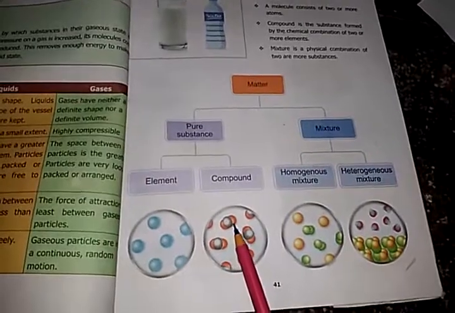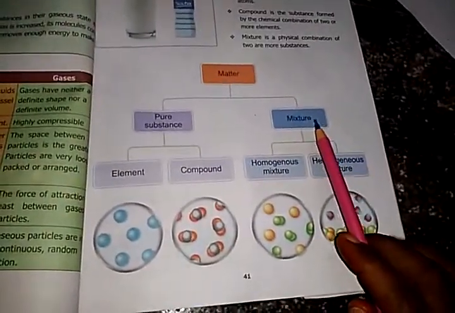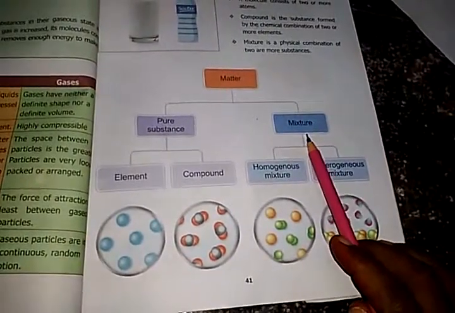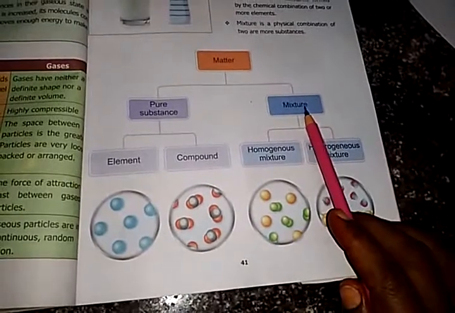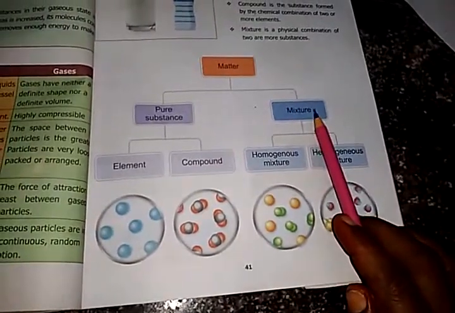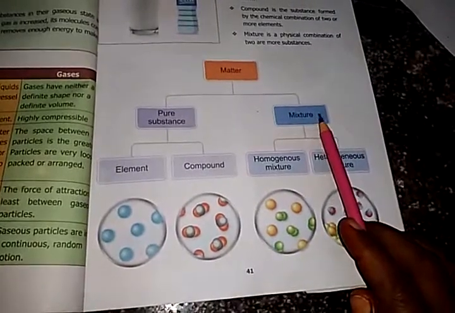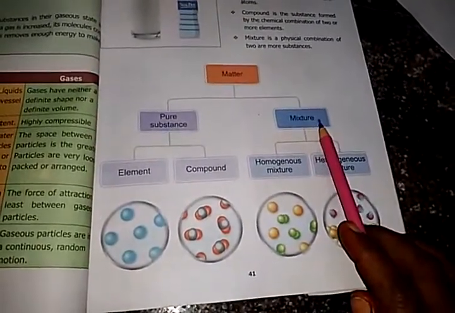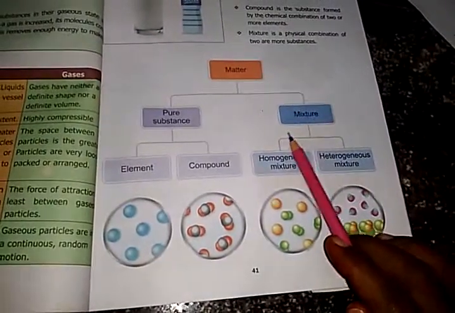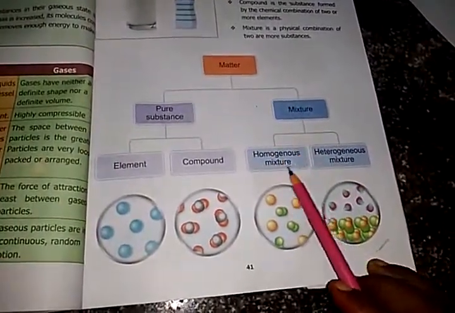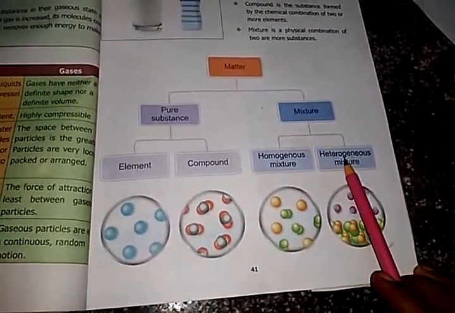Then here we see mixture. What is a mixture? A mixture is a physical combination of two or more substances. Not only two or more substances, but two or more ingredients, two or more elements, etc. Then the mixture is also classified into homogeneous mixture and heterogeneous mixture. Do you understand?